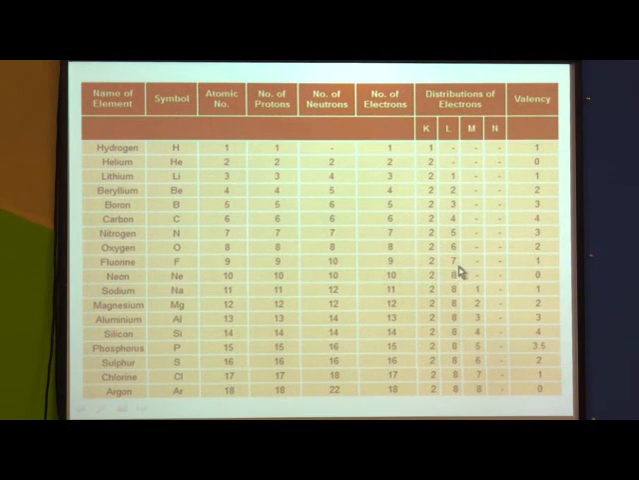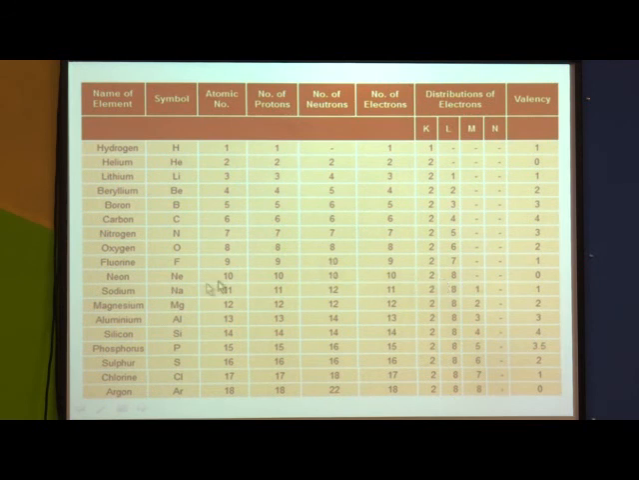Similarly, fluorine has 9 electrons. So, the arrangement is 2, 7. So, 7 means it needs just 1 electron to become stable, to achieve inert gas configuration. So, as it is short of only 1 electron, the valency is 1.